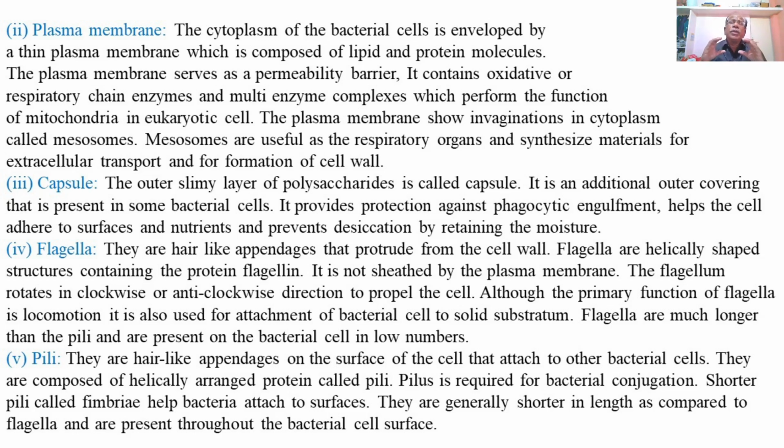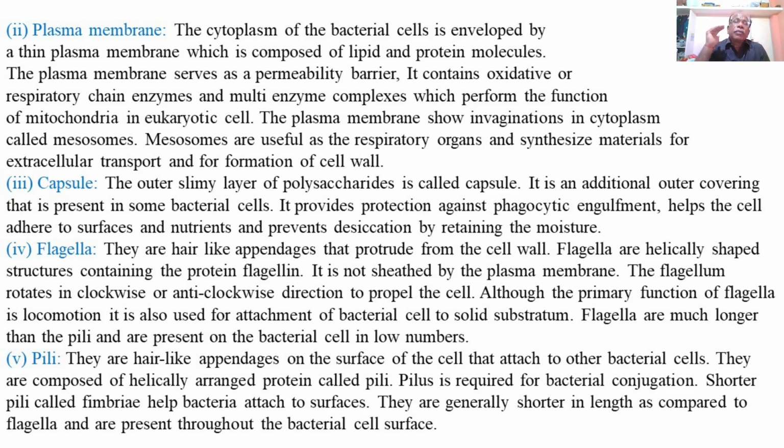So the plasma membrane is not only a protective covering or a semi-permeable membrane composed of proteins and lipids, but it also consists of a number of respiratory chain enzymes or multi-enzyme complexes, which perform the function of mitochondria, because mitochondria are absent in bacteria or prokaryotic cells. So another important thing found in prokaryotic or bacterial cells is that they lack mitochondria.